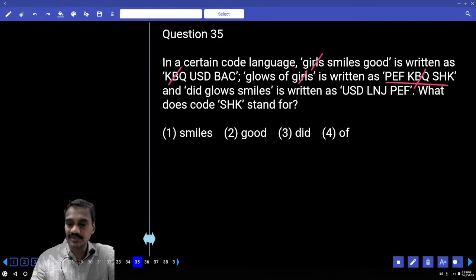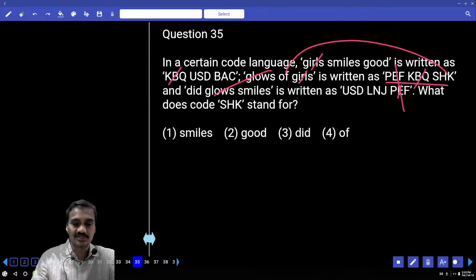And at the same time PEF. Now we have PEF as well. Then what is the other word that is common here? And gloss. Then what is the word that is represented for SHK? OFF. And off, that is choice for 35.